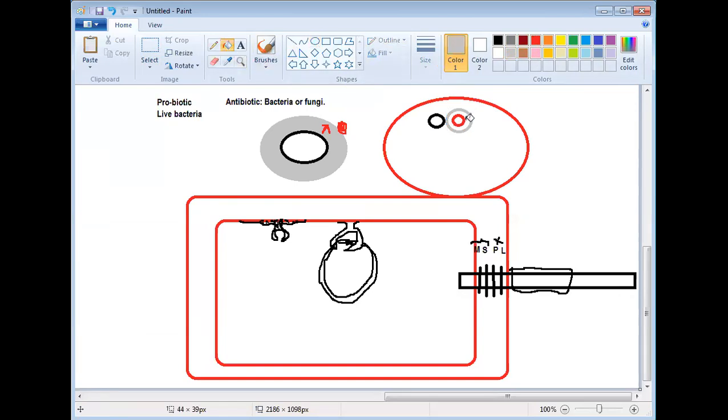Now what is happening? The red part is the colony, and this is what? A clear zone. Clear zone means what? Here this bacteria cannot grow. Slowly the red colony will enlarge, and along with it the clear zone is also enlarging. Check it here. The clear zone is also enlarging.